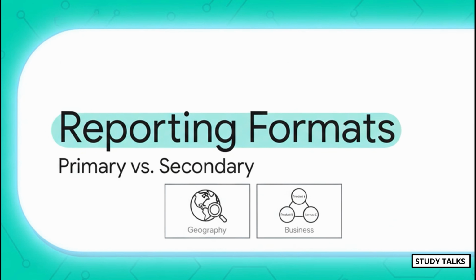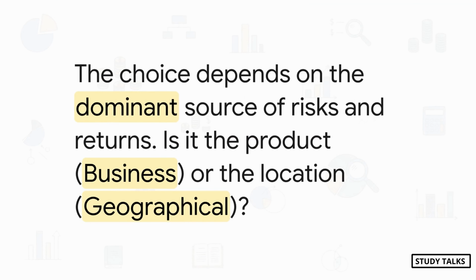All right, so we know all the pieces, but how do we put them together? How does a company choose its reporting format? It's all about one simple question. What's the main driver of the company's risks and returns? Is it what they sell or where they sell it?